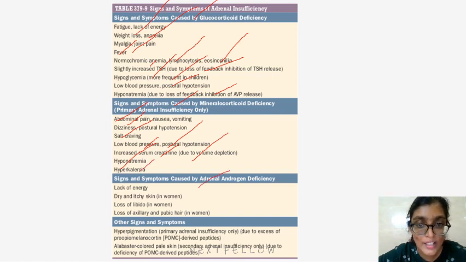Signs and symptoms caused by adrenal androgen deficiency. It causes lack of energy, dry and itchy skin in women, loss of libido in women, loss of axillary and pubic hair in women. Other signs and symptoms: it causes hyperpigmentation, primary adrenal insufficiency only, due to excess of pro-opiomelanocortin derived peptides; alabaster colored pale skin, secondary adrenal insufficiency only, due to deficiency of POMC derived peptides. So these are the clinical features of adrenal insufficiency.